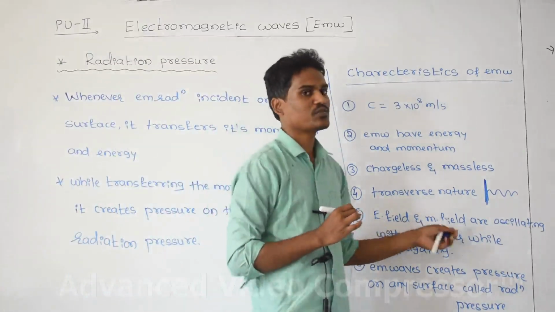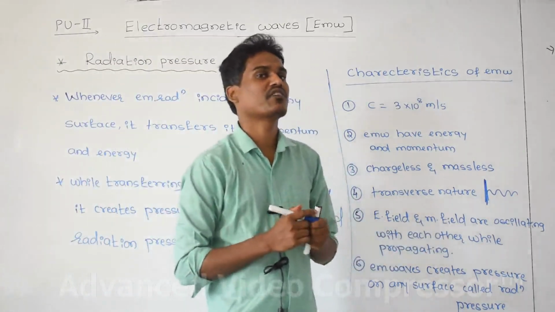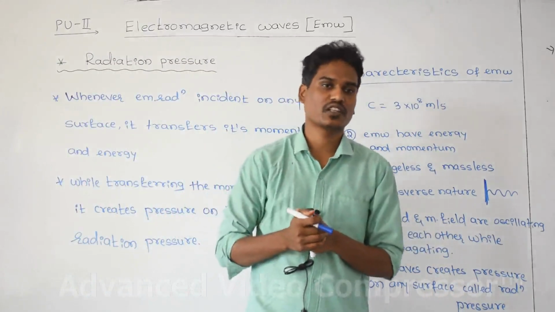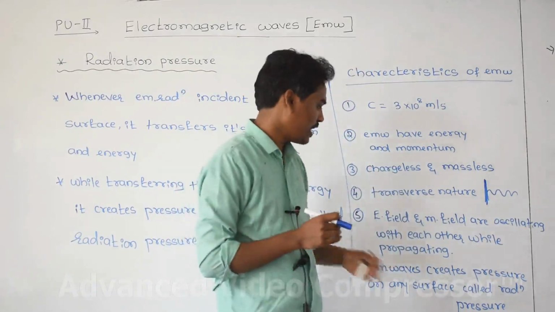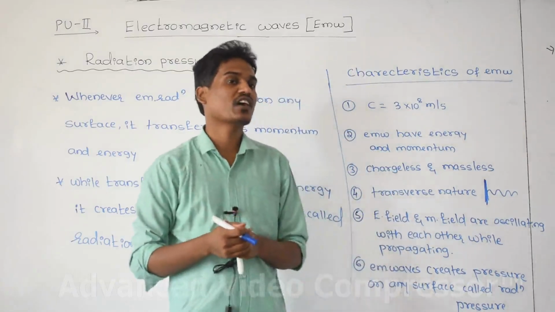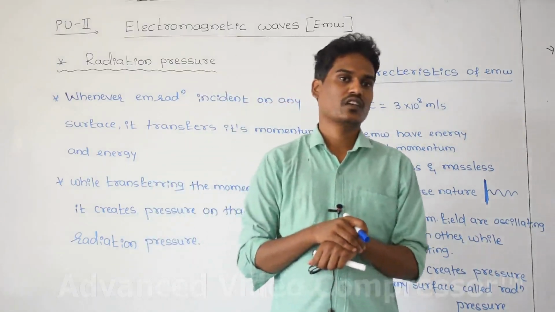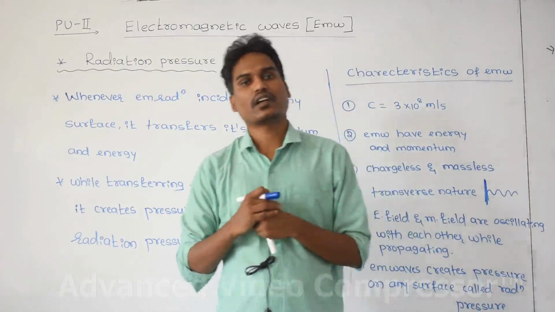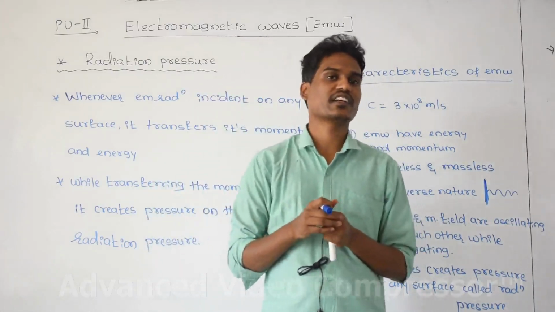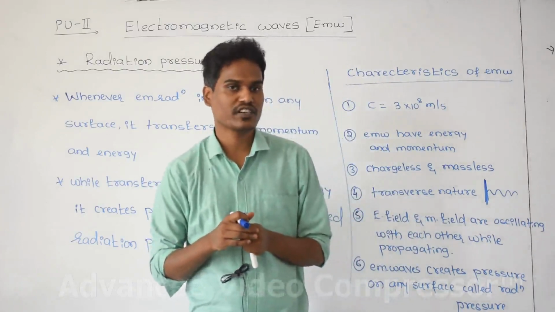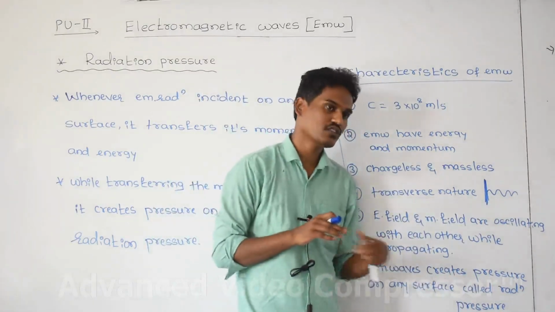While propagating in space, the electric field and magnetic field present in the electromagnetic waves oscillate with respect to time. If electromagnetic waves fall on any surface, they try to transfer their momentum and energy. While transferring, they create a pressure on the surface called radiation pressure.